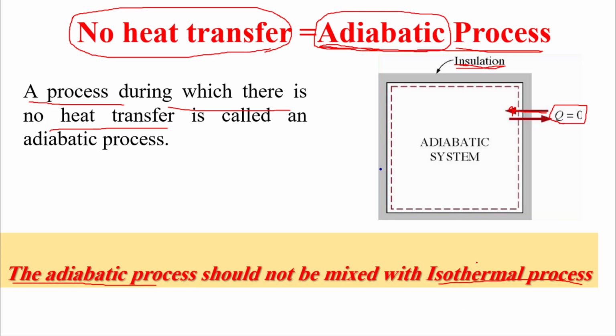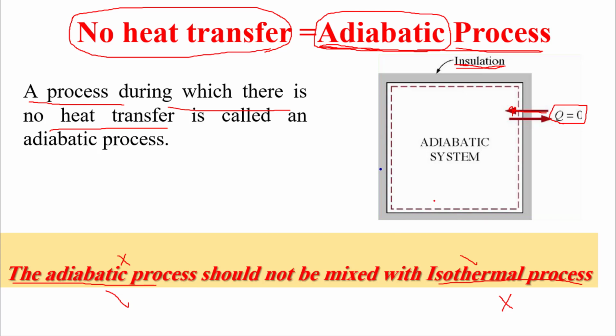If we have isothermal process, it does not mean that we must have adiabatic. And once we say adiabatic process, that does not mean we have isothermal process. Maybe one of you could not understand it very well. I will explain it once more.